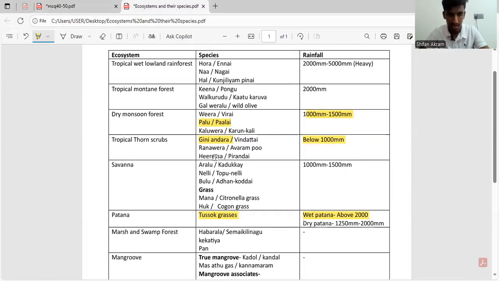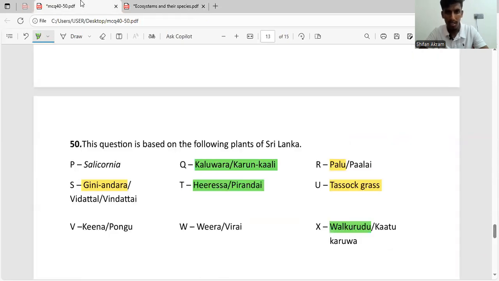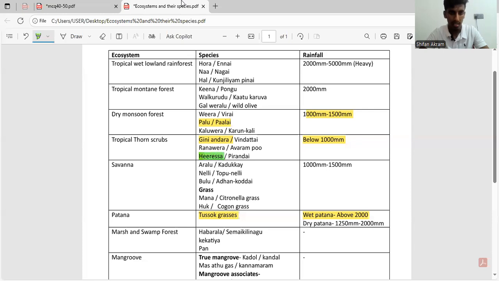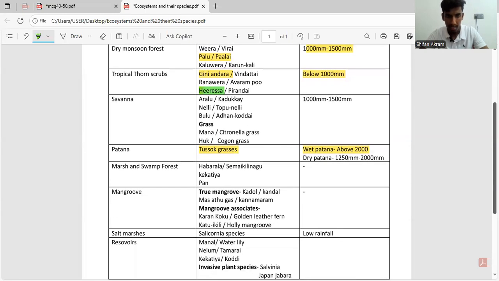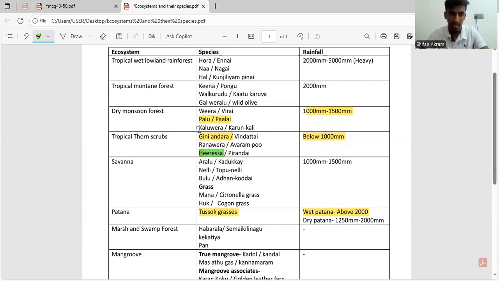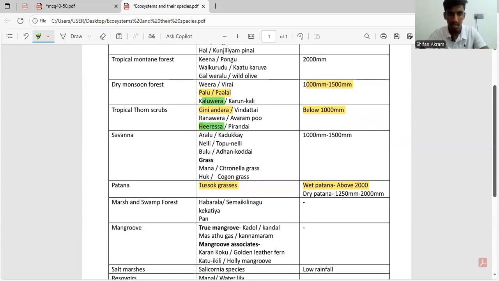Whereas Hirasa is present again on tropical thorn shrubs. Wait, I'll highlight it in green. So Hirasa, then we have what? Hirasa, Kaluvara, right? Okay. Yes. Where's Kaluvara? Again, they are present on dry monsoon forest. And then we have Valkurudu. So Valkurudu is present in tropical montane forest.